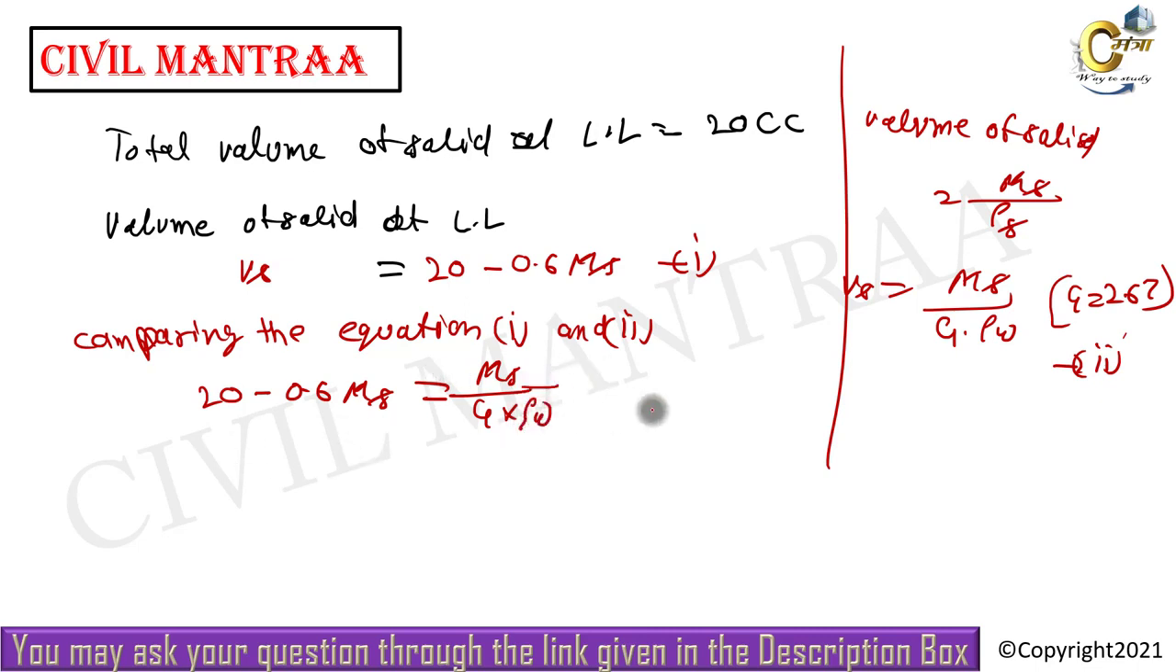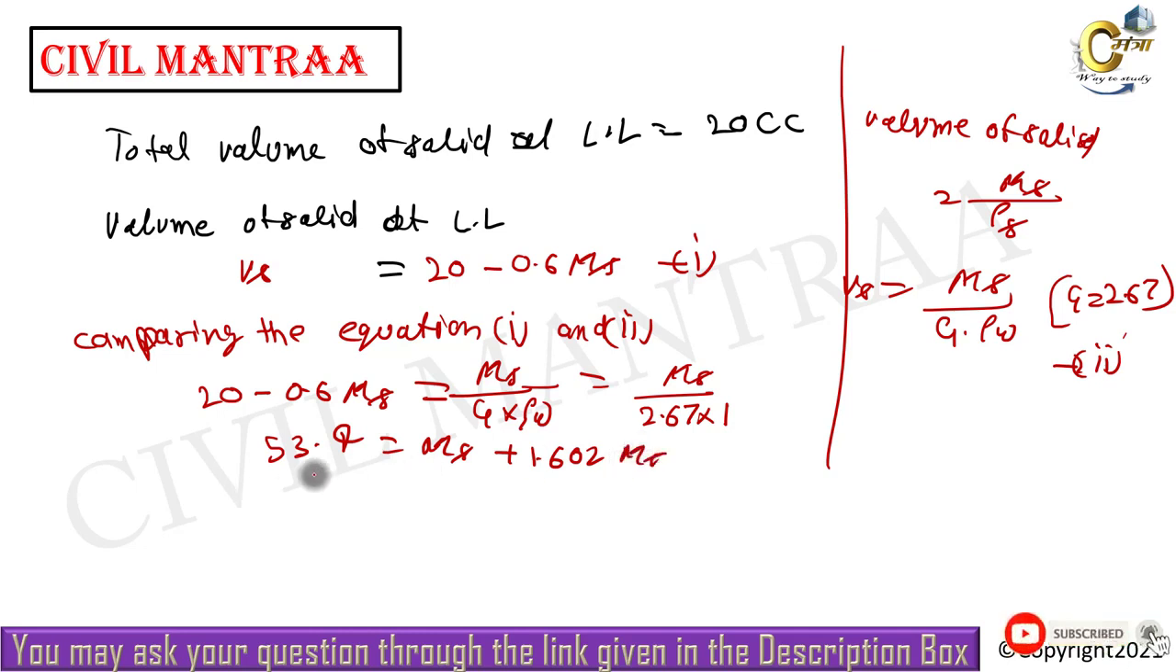Let us solve this by putting the values. It can be given as mass of solid divided by specific gravity of the solid, which is 2.67, and density of water is given by 1. Let us solve, and if we simplify this, it will be 53.4 equal to ms plus 1.602 mass of solid, and we simplify this and we will get mass of solid ms equal to 33.4 gram.